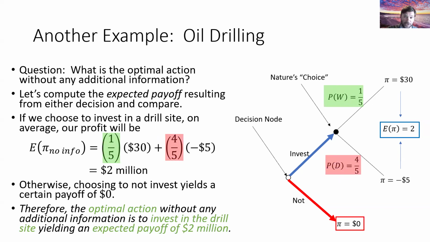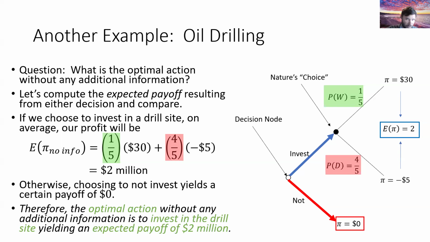Given that uncertainty, we figured out still investing and dealing with that uncertainty would yield us an average payoff, an average profit of $2 million, which was greater than the $0 certain payoff we could have assured ourselves by not investing. So the optimal action without any information was to still invest, right?